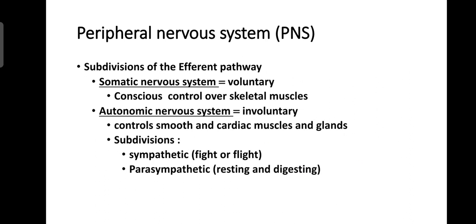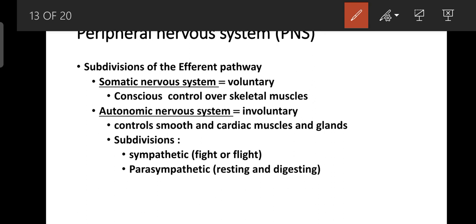Now the subdivision of the efferent pathway of the peripheral nervous system. First, it is divided into somatic and autonomic. Somatic is voluntary, and its function is conscious control over skeletal muscles.